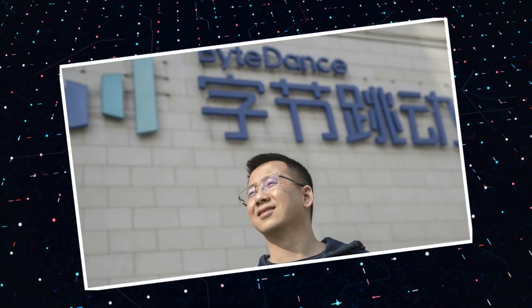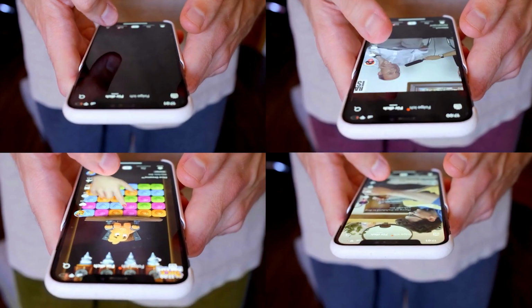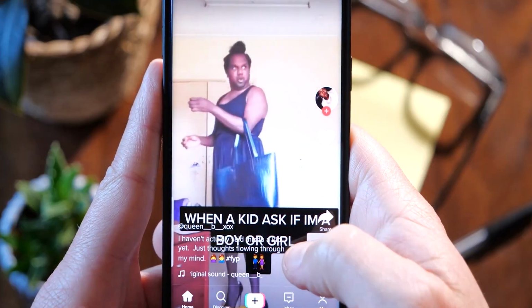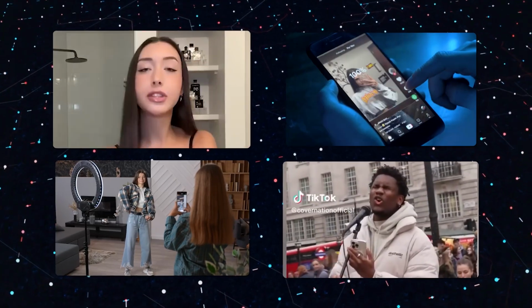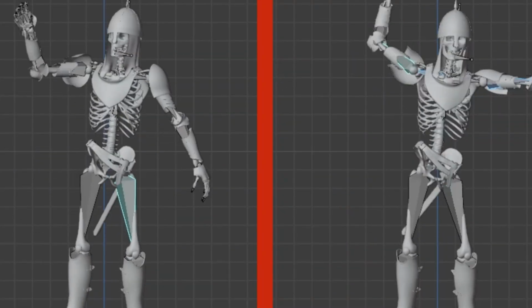ByteDance has not publicly disclosed the exact sources of its dataset, but it's speculated that TikTok's vast content library played a major role. Given the sheer number of videos on the platform, featuring people talking, singing, dancing, and interacting, it's a goldmine for training AI models on realistic human movement.